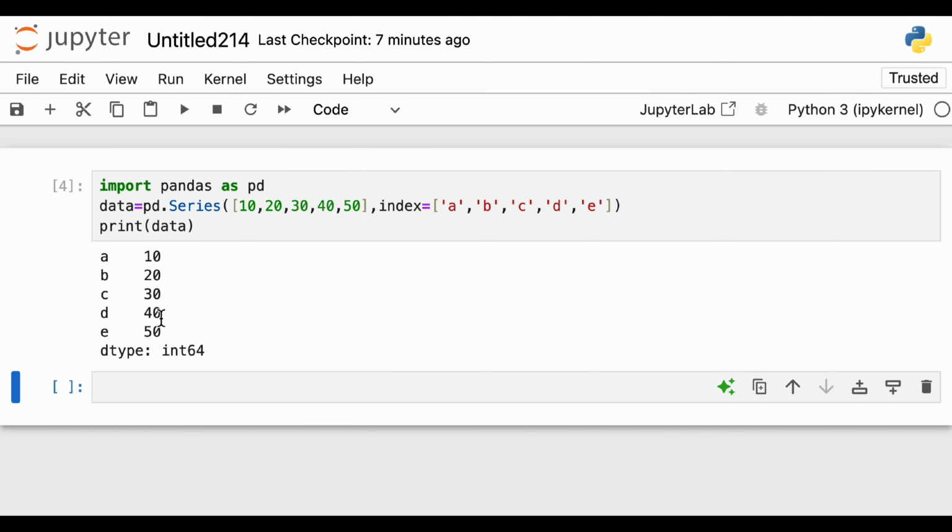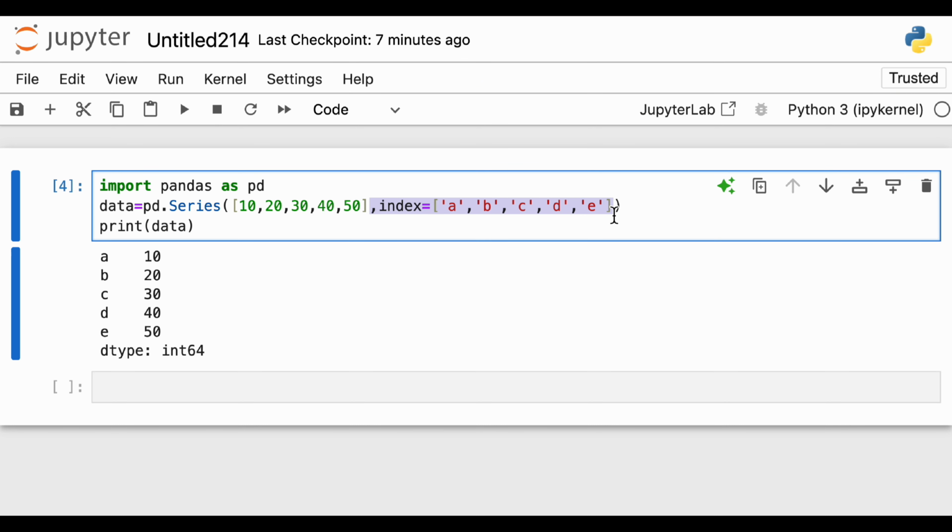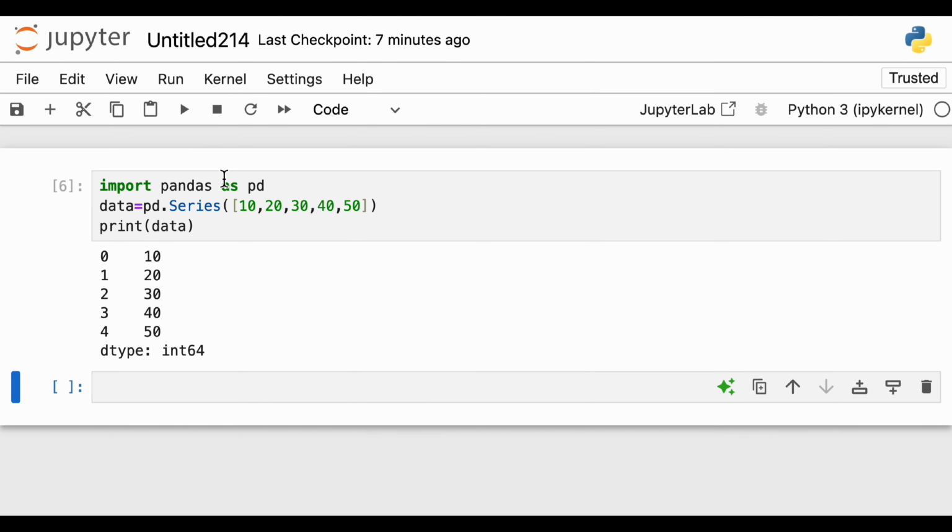Okay, so what is the data type? This is integer data type. Now for example, let us say I remove this index. Let's see what happens. Okay, so it still comes. Even if you don't give any index, it will give an index on its own. And if you remember, in Python, indexing starts from 0: 0, 1, 2, 3, 4, and that's how your series is created.